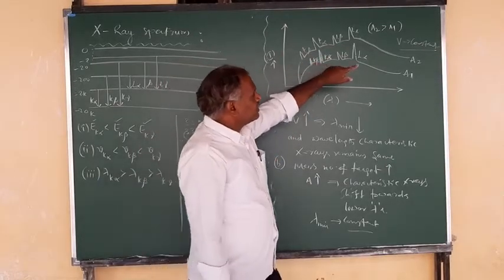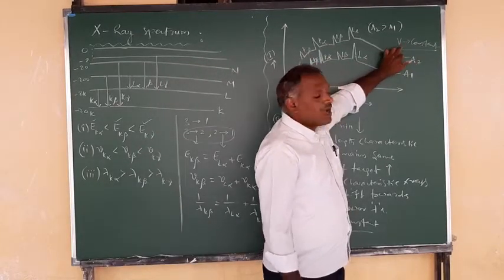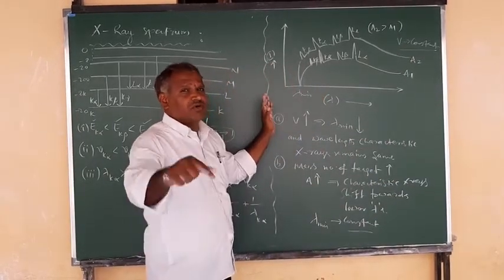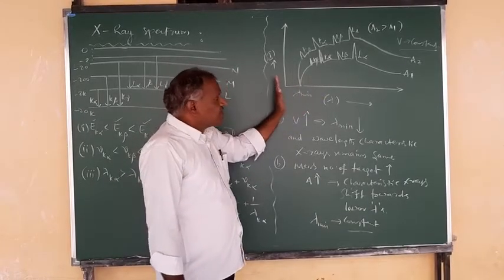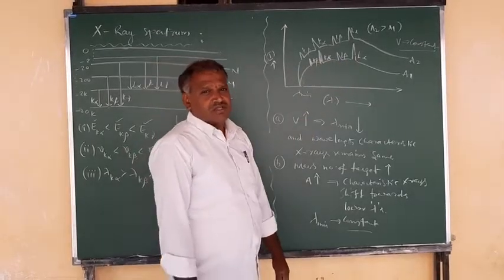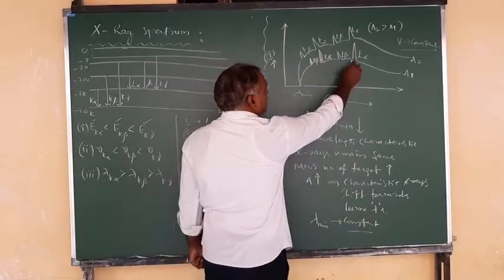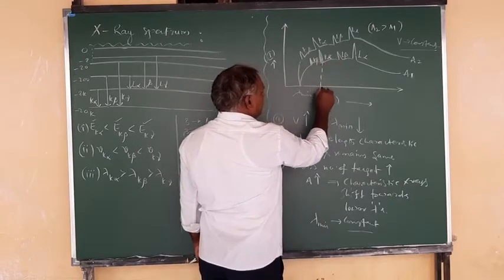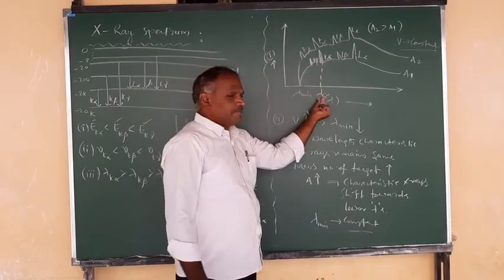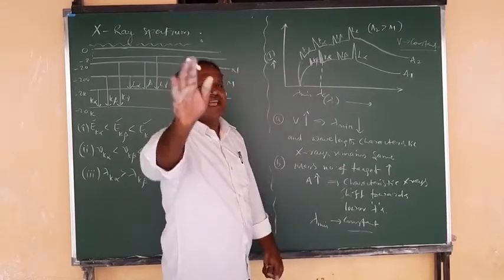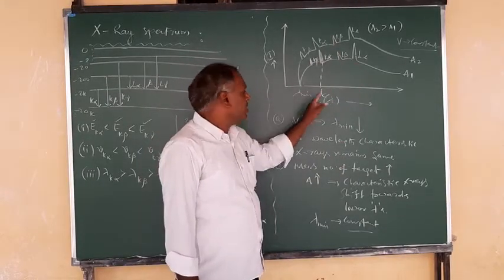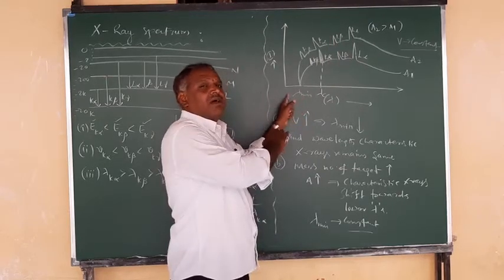And suppose the mass number is constant and the accelerating potential increases. What about this lambda minimum? It will decrease according to the Duane-Hunt law. So when lambda minimum decreases, the wavelengths of the characteristic X-ray spectrum remain constant. Suppose we take any one of these, let it be lambda C, the characteristic X-ray wavelength for the K alpha line. That will remain constant by changing the accelerating potential, but lambda minimum will decrease. By increasing the potential, this lambda minimum will decrease to lambda minimum dash, let it be.